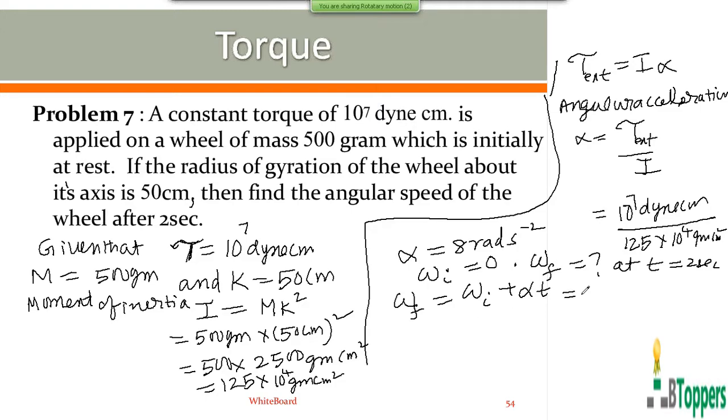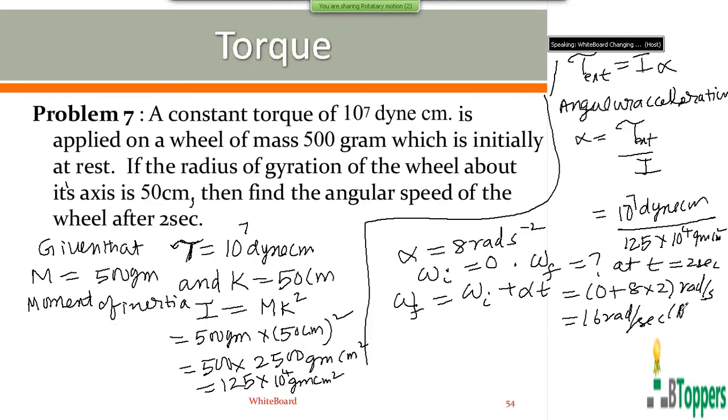Here the initial angular velocity is 0, alpha is equal to 8 radian per second square, t equal to 2 seconds. If you simplify this, you get the answer as 16 radian per second.